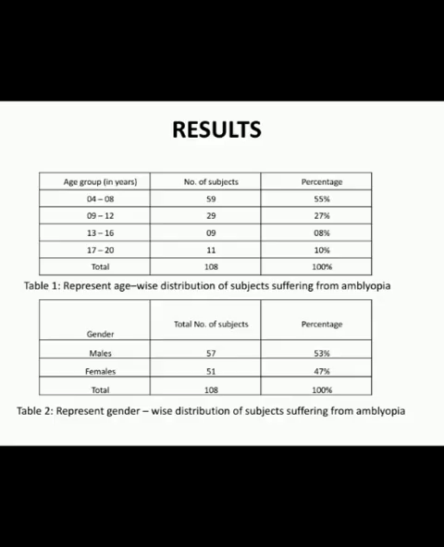According to the results, the prevalence rate of amblyopia was found to be 1.8%. Table 1 represents the age-wise distribution of subjects suffering from amblyopia, in which all types of amblyopia were more common in the age group 4 to 8 years. The second table represents the gender-wise distribution. The prevalence of amblyopia was slightly higher in males, 53%, than in females, 47%, but no statistically significant difference was found between the gender-wise distribution of subjects.